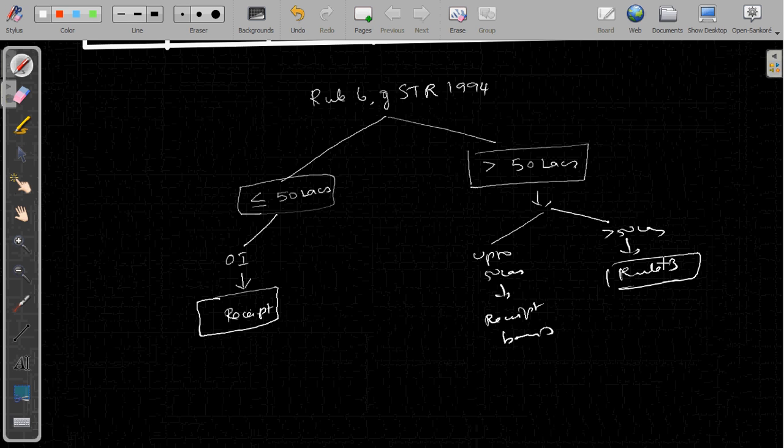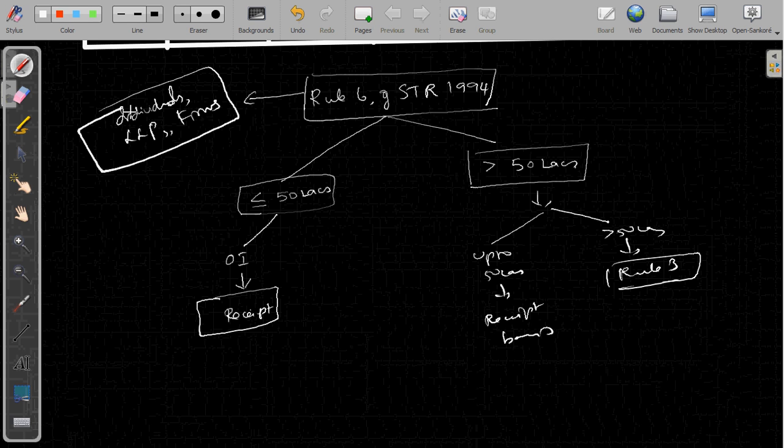Okay, so this rule 6 of service tax rules is applicable even now, and for most of the individuals or say firms or LLPs, they'll get benefit out of this rule. So applicability is for individuals, LLPs, firms. This is about rule 6 of service tax rules 1994.